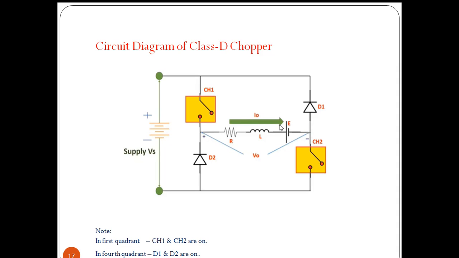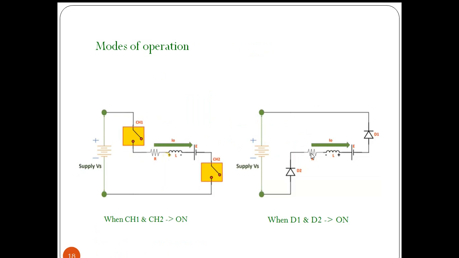Current is positive. In class D chopper, we are getting operation in quadrant 1 and quadrant 4. In quadrant 4, current is positive, voltage is negative. So these are the modes of operation.